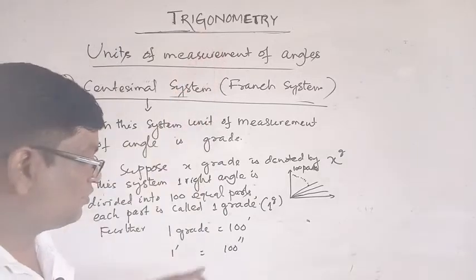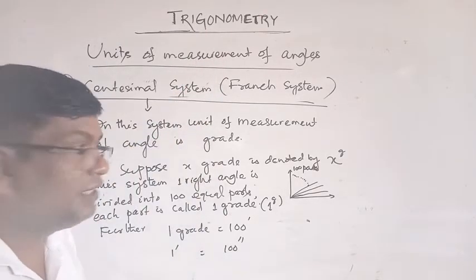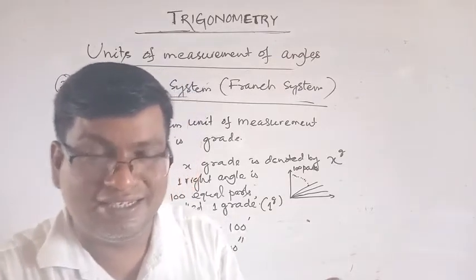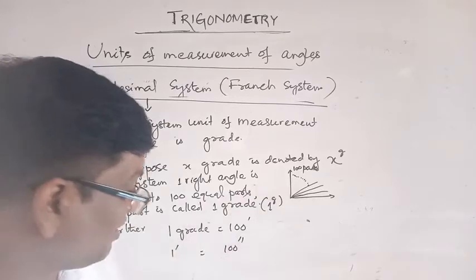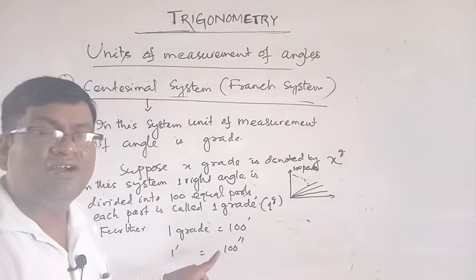It seems too wrong, because in British system, 1 minute is equal to 60 seconds, but here 1 minute is equal to 100 seconds.